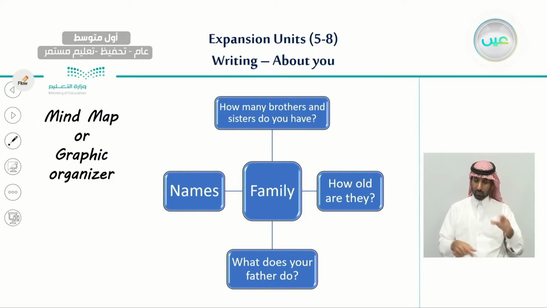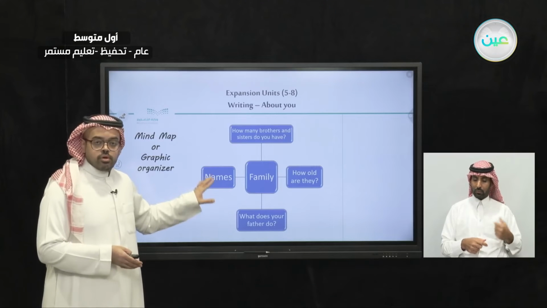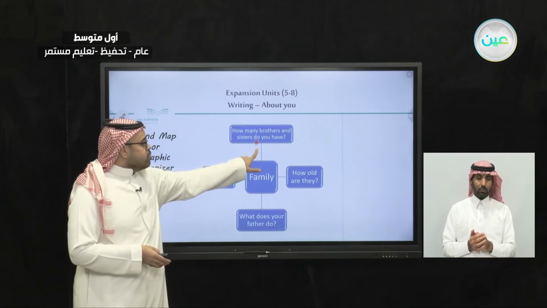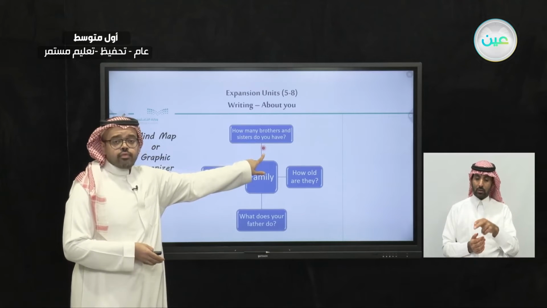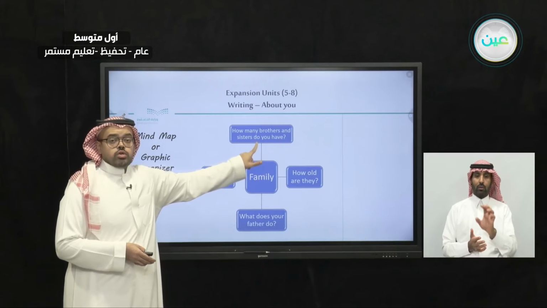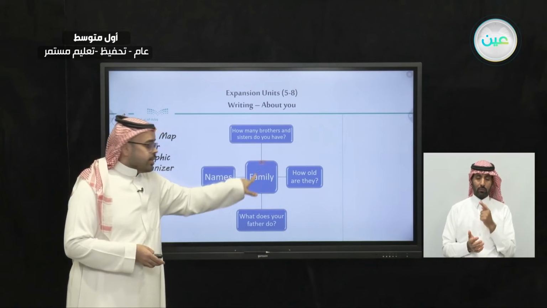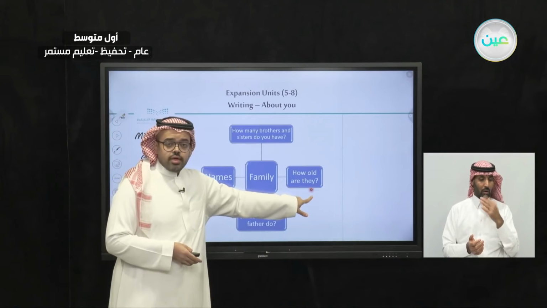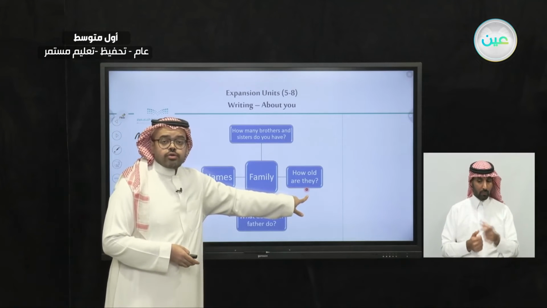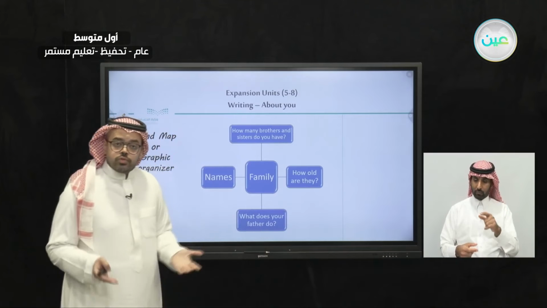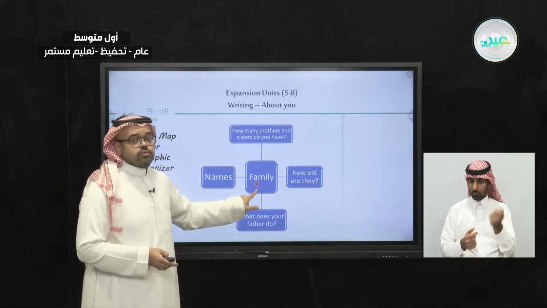The name of your brother, the name of your sister, your parents, you must take them into consideration. And also, how many brothers and sisters do you have? This is information that you need to mention. You need to answer if you want to talk about a family. And also, how old are they? How old are your family members? This is an important question that you need to think of when you write about your family.